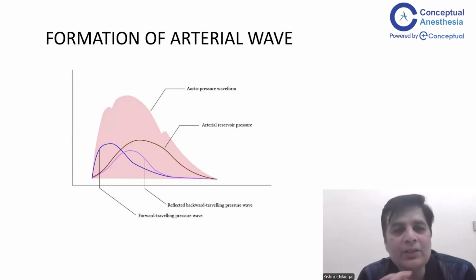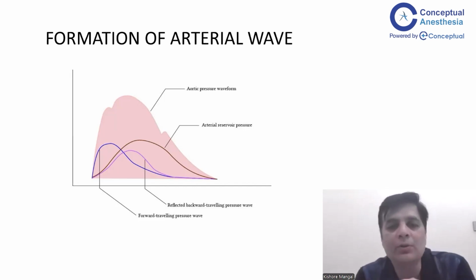The arterial waveform is not a single waveform. Okay, so this is very, very important to understand that the arterial waveform is not a single waveform. It is a culmination of three different waveforms which are happening inside our body. Okay. What are these three?